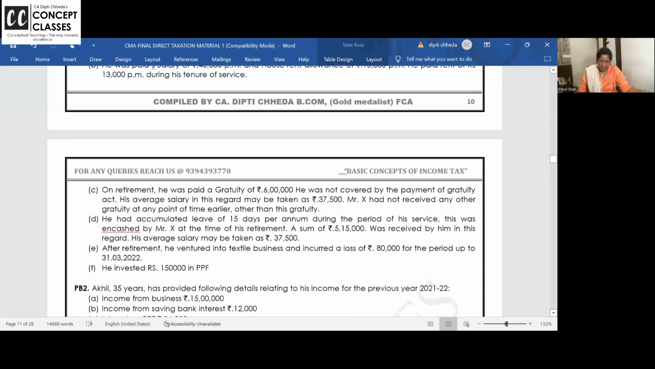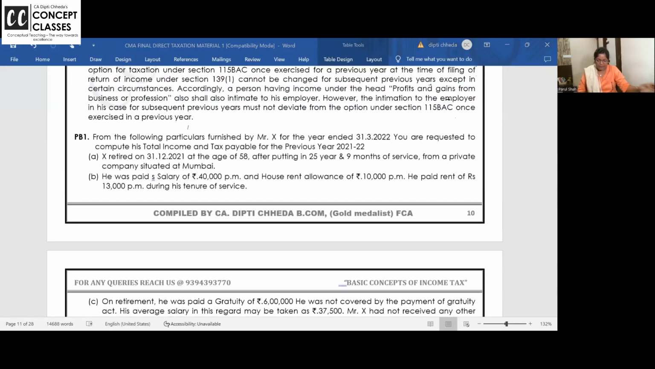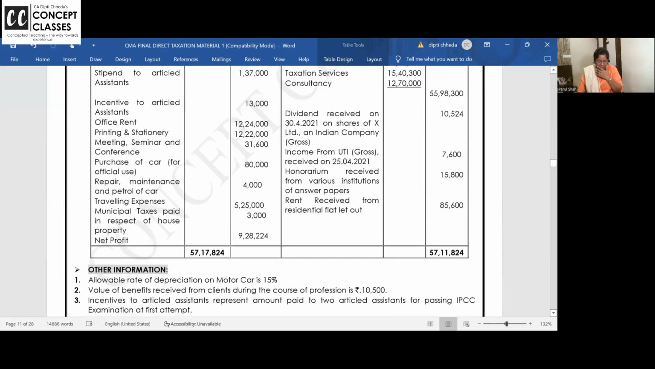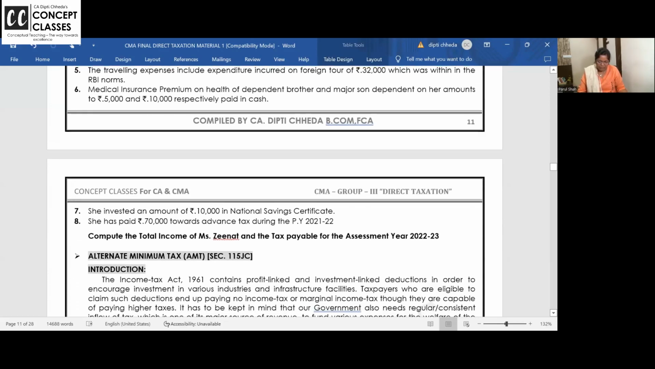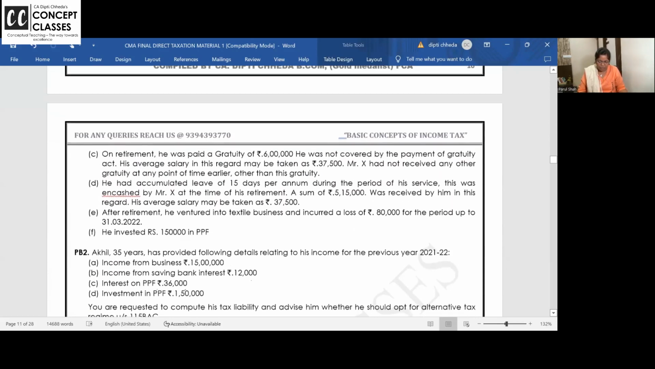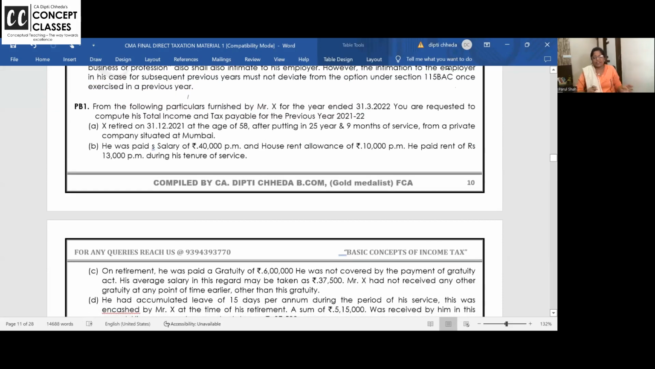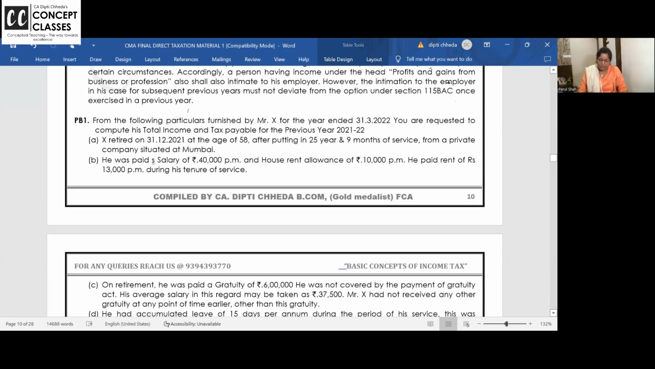Let us do the next and last question for today. Third one I have added, but business head and all not required. AMT we are doing tomorrow. We'll just do first and second. So I'm picking up this from the salary head. Now for salary, gratuity, leave salary, all those deductions are allowed. Only what is not allowed is standard deduction, profession tax and all. So now compute the particulars furnished by Mr. X. You are requested to compute the total income.